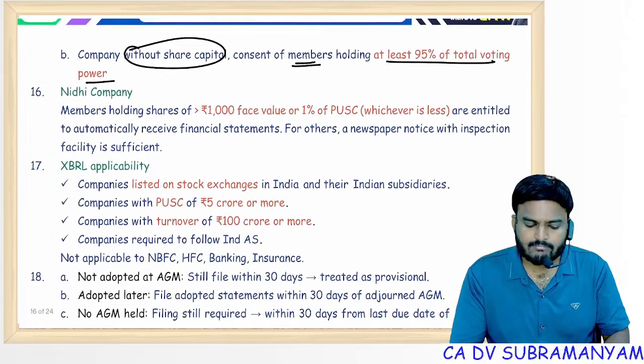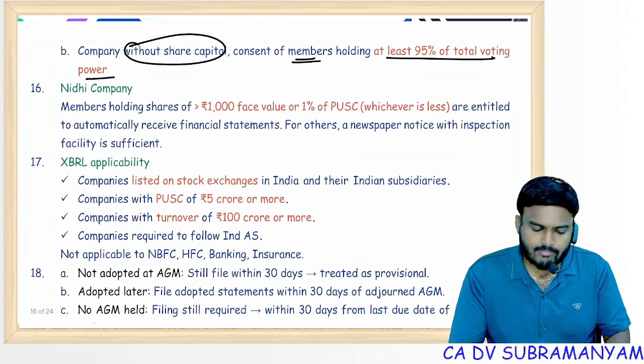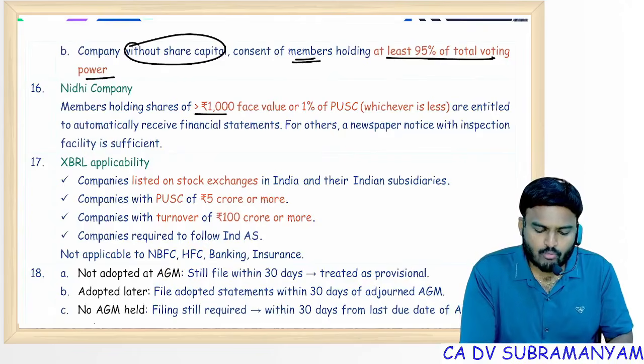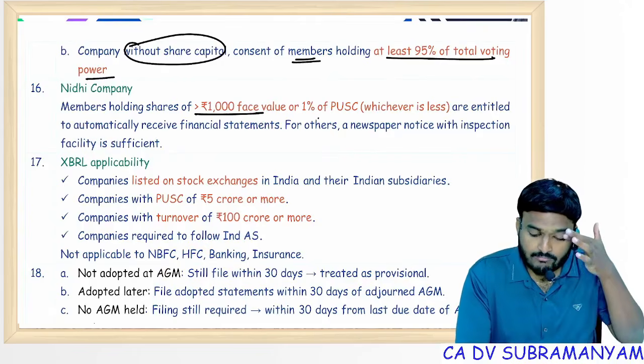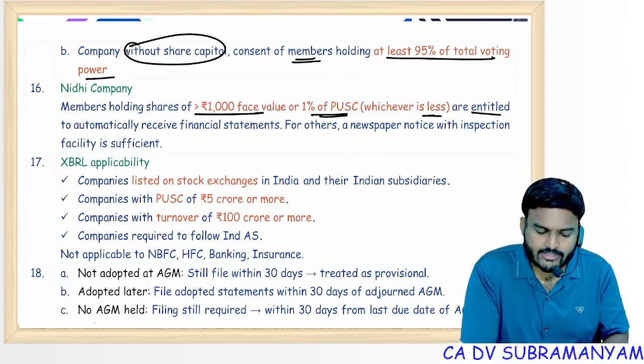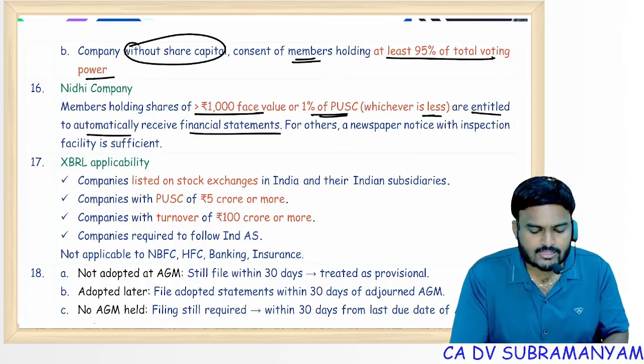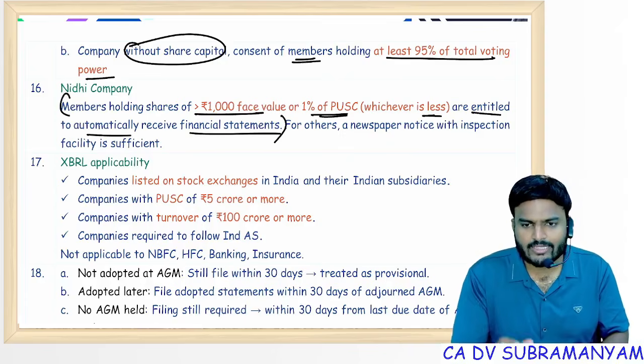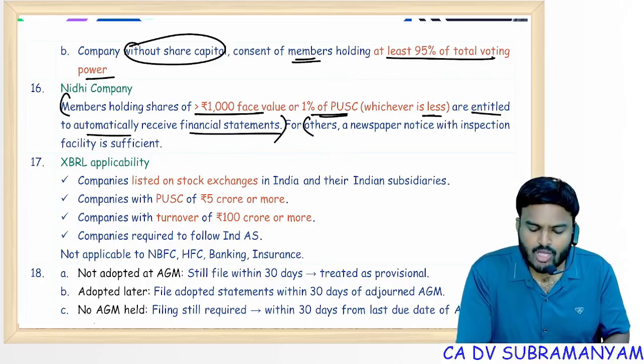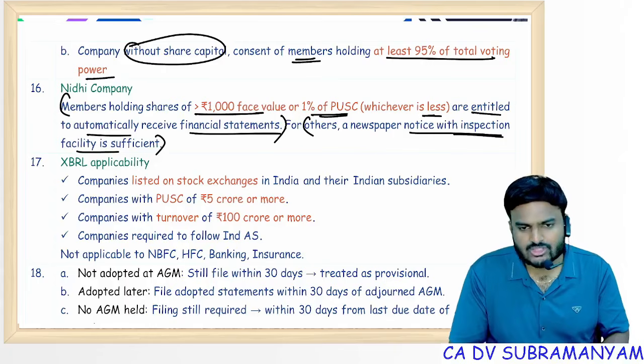Next, Nidhi company. Members holding shares more than 1000 face value or 1% of the paid up share capital, whichever is less, are entitled to automatically receive financial statements. Big members, automatic, individual notice. Small members, newspaper advertisement with inspection facility is sufficient.